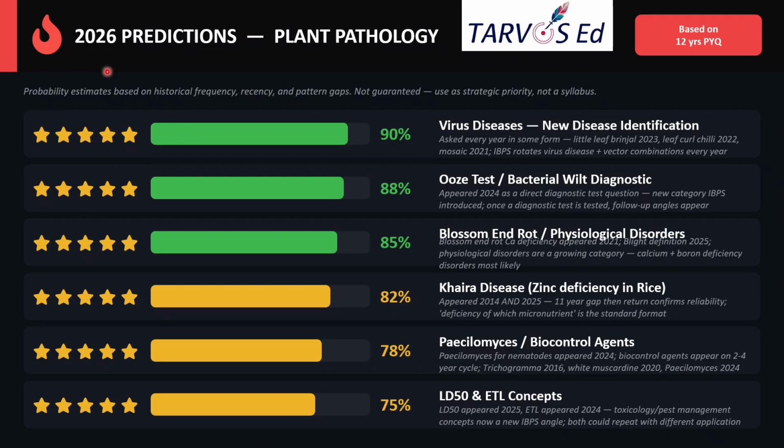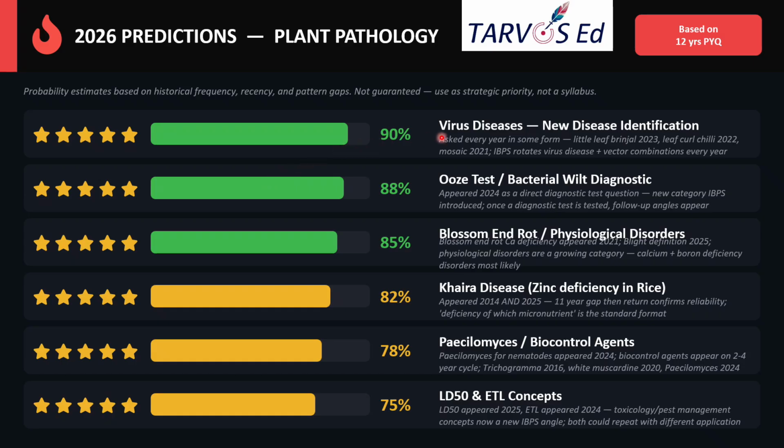And here comes 2026 predictions. So based on the probability estimates on historical frequency, recency, and pattern gaps, we analyzed that these questions may come. These topics may be repeated in 2026. Okay, this is merely the prediction based on the data analysis of the 12 years question papers, and this is not a guarantee. Okay, and not an assured one. But you can use this as the strategic priority, not the entire syllabus.